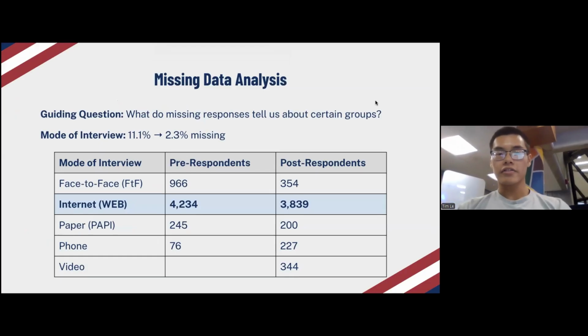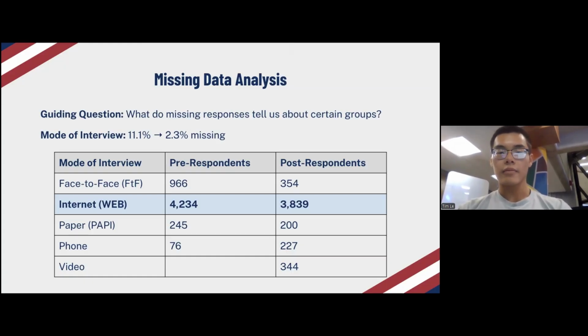Finally, we analyzed patterns of missing data in the dataset. For each question, different types of missingness were present, and these patterns can provide insight into who chose not to answer and potentially why they declined to respond. First, the original dataset had 11.1% missing data, but much of this was explained by differences in the mode of interview. Not all survey modes included the same questions.